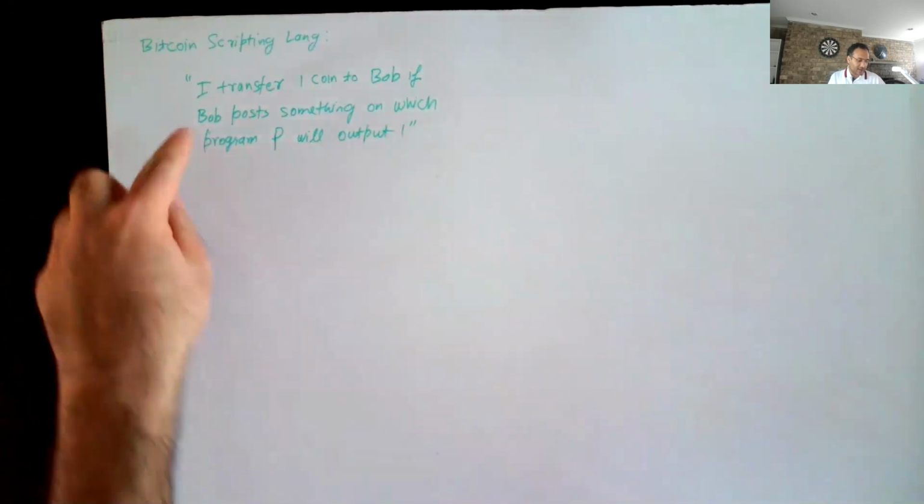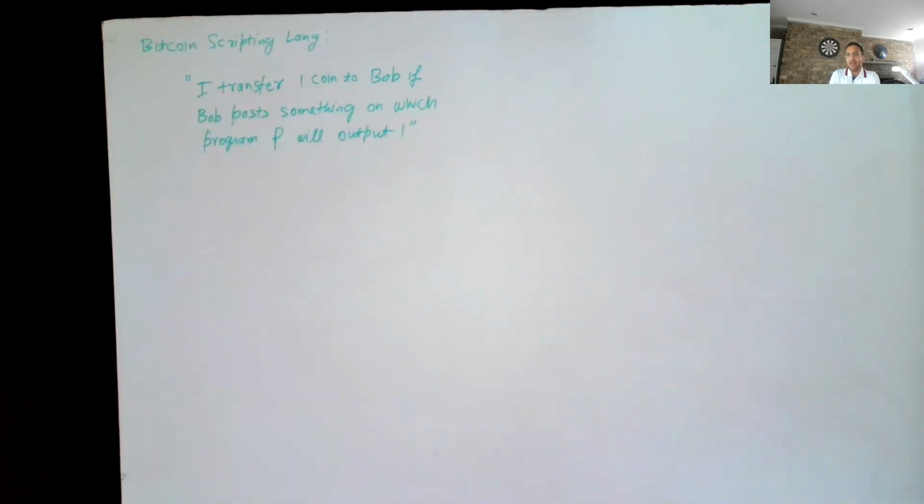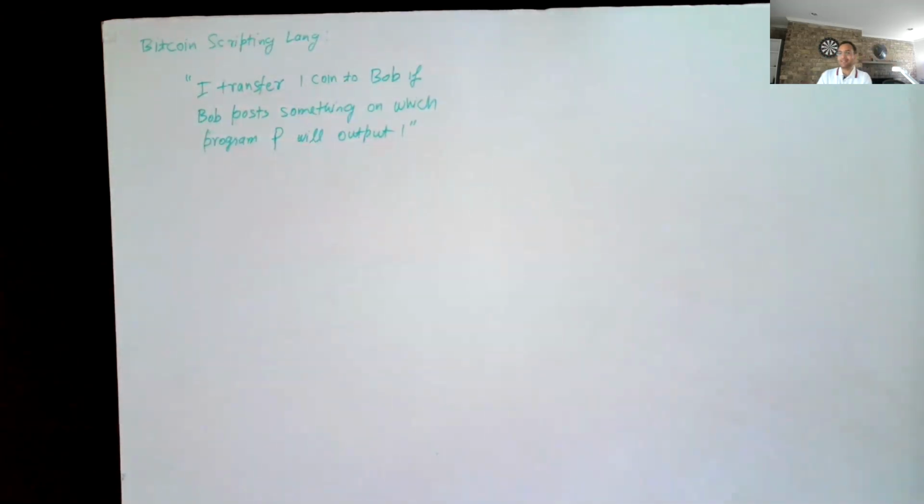And here, the coin which you put, which has not yet been transferred, goes to escrow in some sense. So in this statement, if Bob never posts anything on the blockchain, then this coin is gone. It has gone to limbo. It can never be recovered.